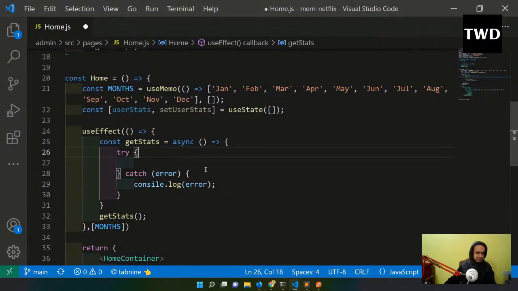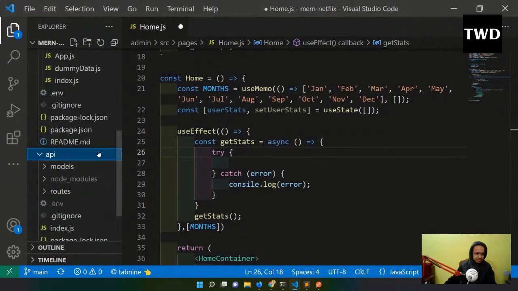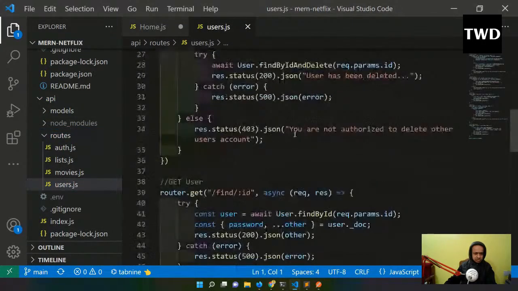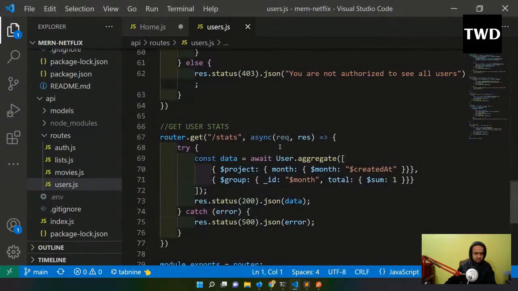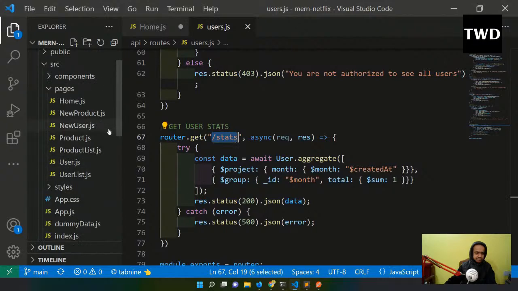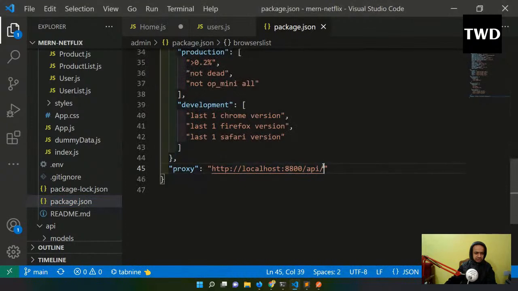Let me do one thing. Let me come here, and I want to see some API endpoint actually. So in routes I'll go to users, and this stats endpoint is there. I have to hit this stats endpoint, along with that slash users. One more thing I want to see in the admin package.json. I think I don't require this backslash because it will already come.